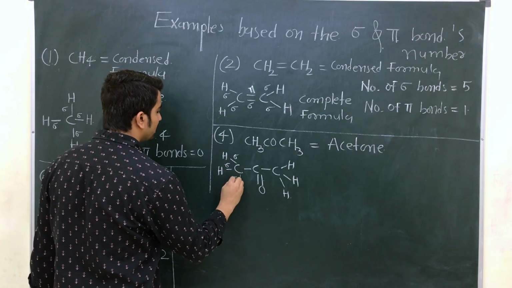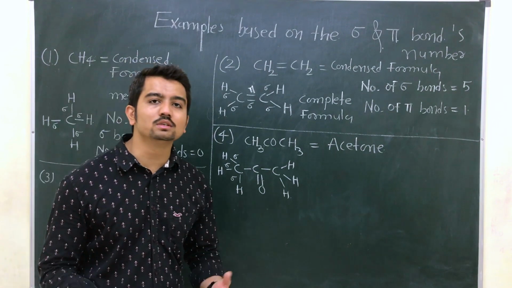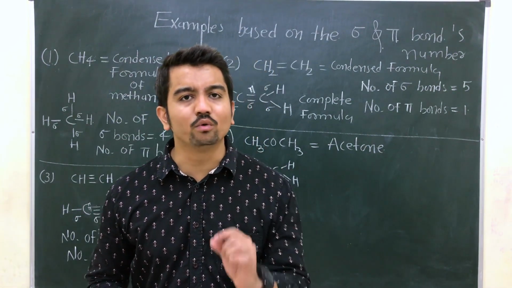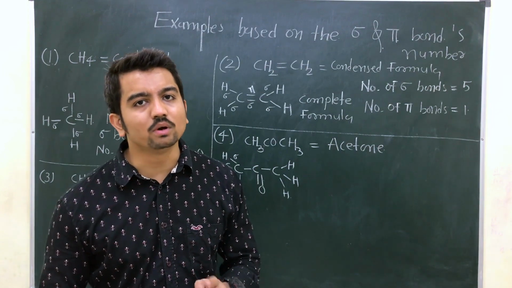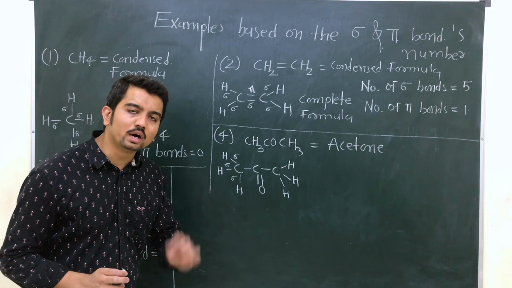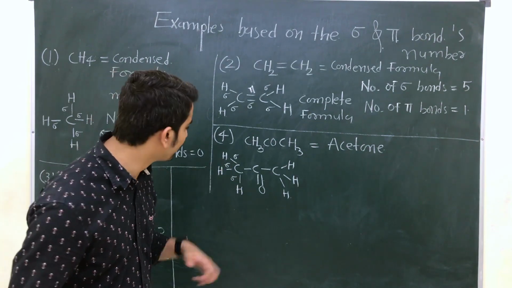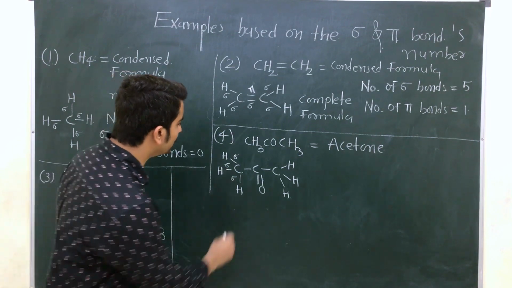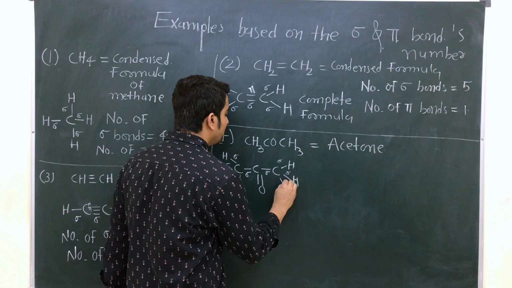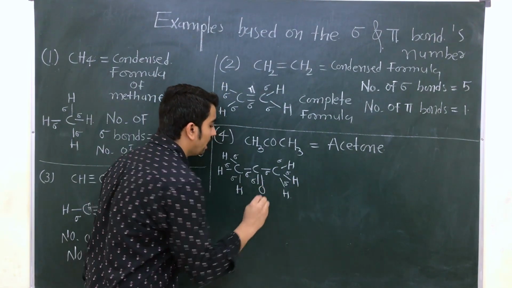Sigma, sigma, sigma. If you are finding the answer very fast, it shows that you are concentrating on the lecture. And if you still have any doubt or questions, you can directly WhatsApp me on the given number. We will definitely try to solve your doubts, and your interest in the subject will improve, right? So 1, 2, 3 sigma is here, 4th sigma, 5th, 6th, 7th, 8th, and here only 1, 9.